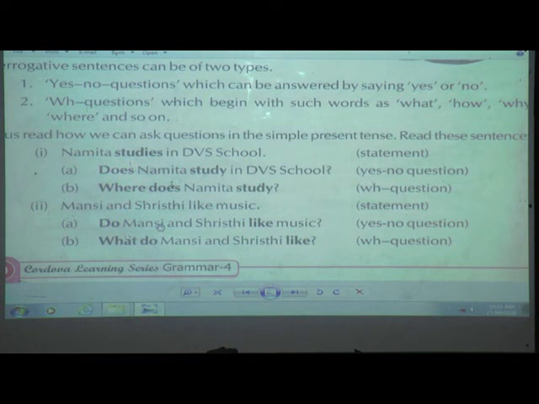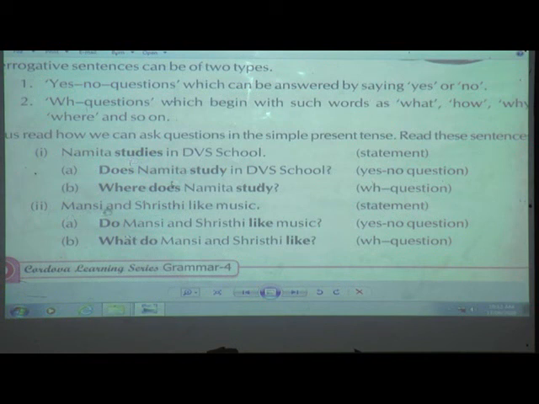The rules are same for everything, okay, that is in negative also we have same, and in interrogative also same. Ready? Next, here Namita is singular, so we have used does. And study, what is the original form of verb for studies? It is study. Got it?